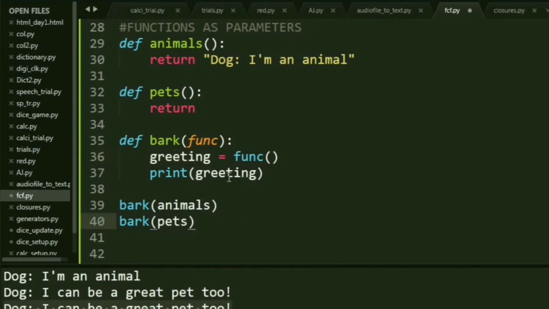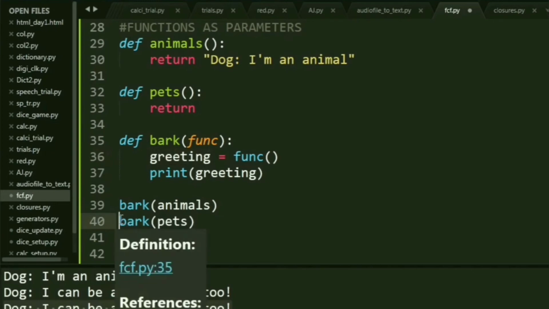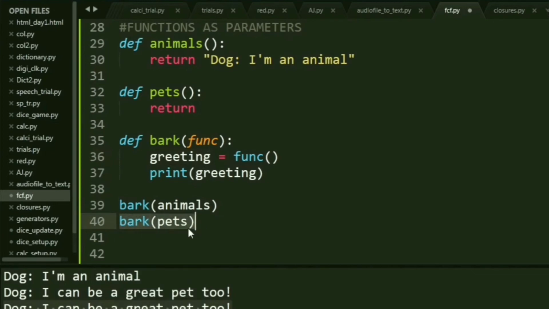Now, if I do the same thing, but taking a different function this time. I'm taking bark, and inside it, I pass the function pets. Not call it, I just pass pets as the parameter. It assigns itself to the variable func. Now func itself becomes a function. Whenever you call it, it'll go to pets, store the result inside meeting, and print it.